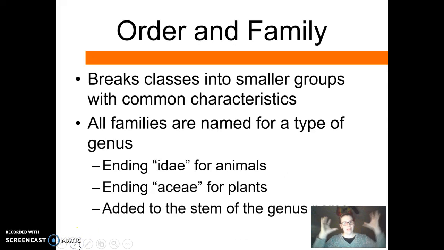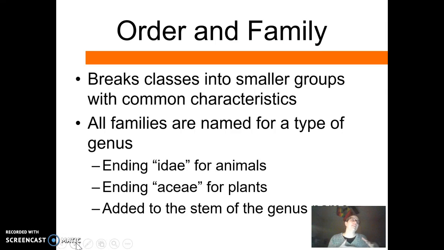Okay, so now that we are done with classes, under classes are orders and families. Orders and families get a little bit more confusing to talk about. They still break those classes into smaller groups with common characteristics, but there's no standard rule of thumb. Because the classes of mammals and birds, or Aves, are so different, we use different features to break them into orders and families that are appropriate to birds versus mammals. So order and family break classes into smaller groups based on common characteristics, but they differ depending on the class you're in, because bony fish and birds are really different and you need different classification features to break them down.